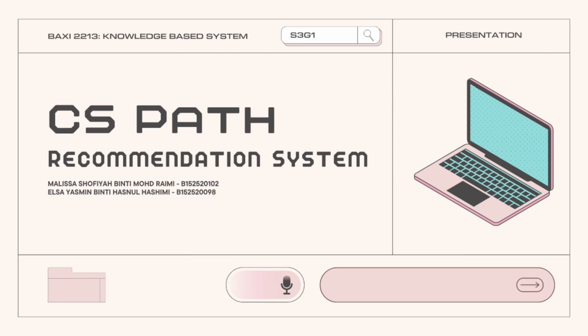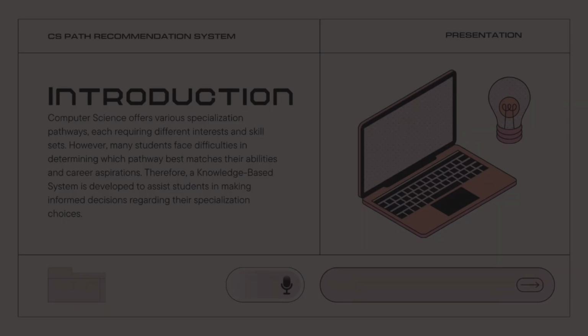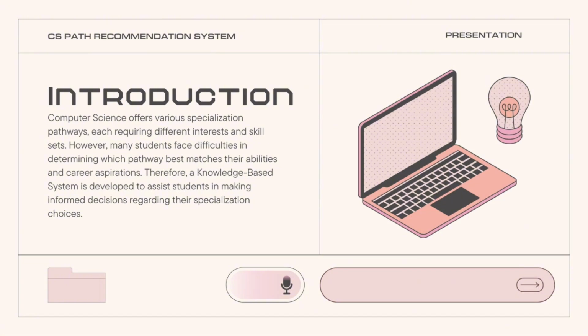I'm Elsa Yasmin and my partner is Malissa Shofiyah. I will be explaining the project background, objectives, methodology and the results, while my partner will be demonstrating how the system works in syllabus. This system is developed using syllabus to assist students in selecting suitable computer science specialization pathways based on their interests and preferences.